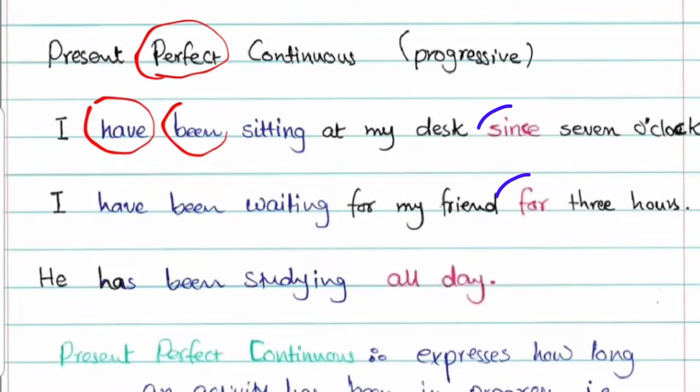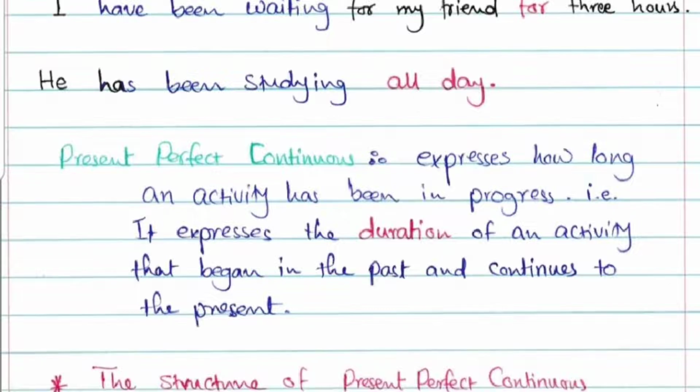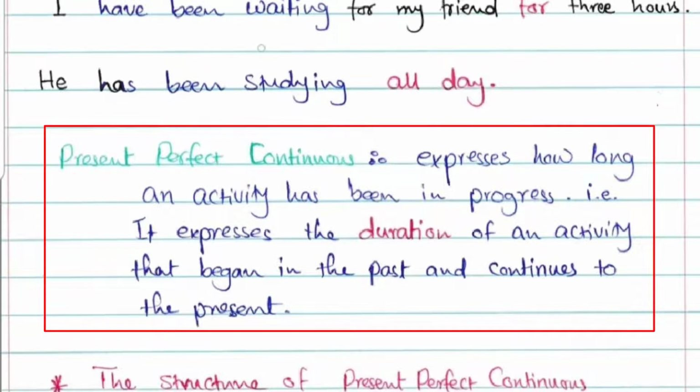We can use since and for in the present perfect continuous the same way that we use it in the present perfect, and we have talked about the different uses of since and for. And that's why we give the present perfect continuous this name, because it's a combination of the present perfect and the present continuous, and they are used to express how long an action or an activity has been in progress. In other words, a present perfect continuous expresses the duration or period of time of an activity that began in the past and continues up to the present.